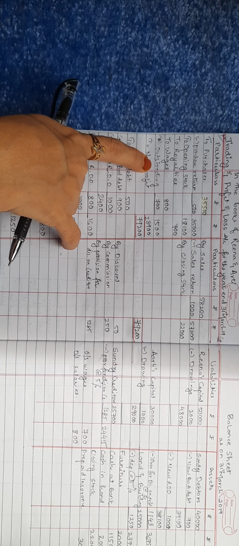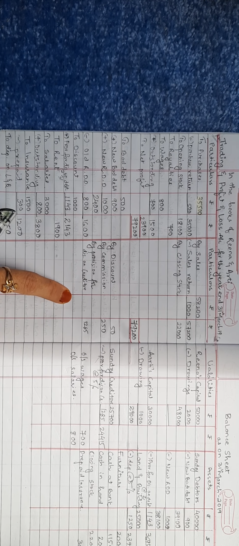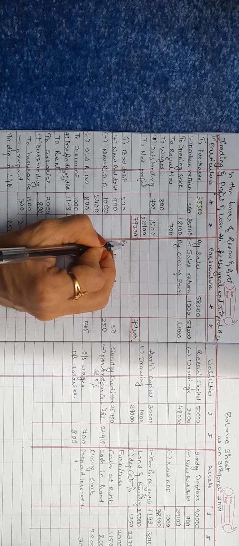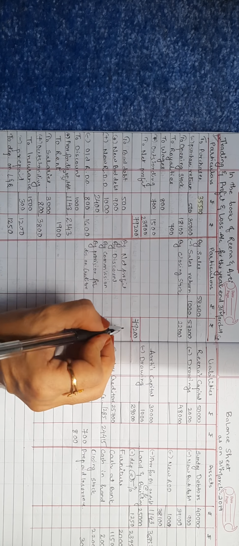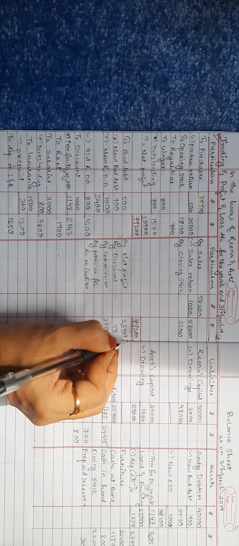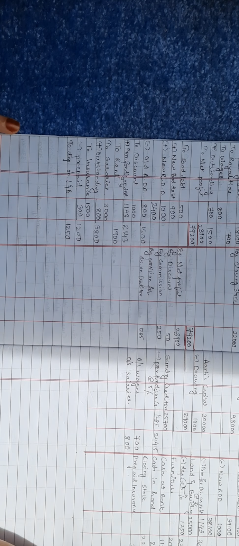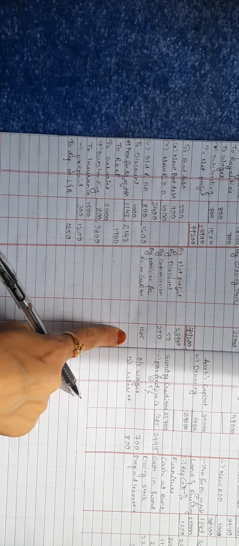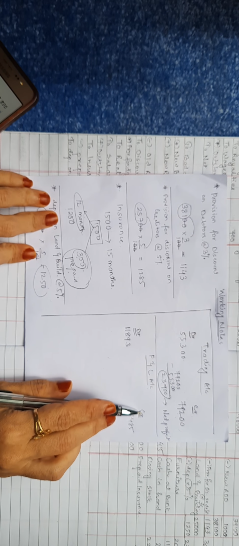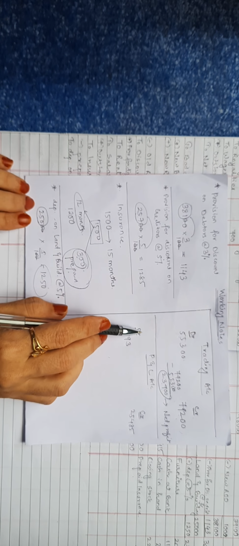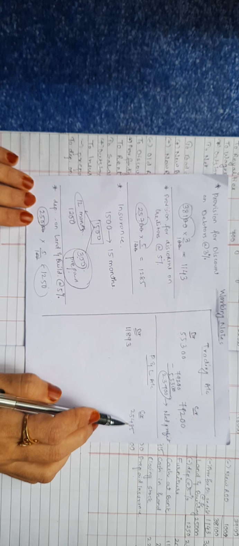This net profit will be transferred to the next account's opposite side, means the profit and loss account's credit side, writing by net profit. 23,900 will be written in the outer column. Now we'll go for the closing of the profit and loss account. Again we'll consider the outer columns, the credit side's total of the outer column and the debit side's total of the outer column. The total of the credit side is 25,485 and the debit side's total is 11,893. You can observe the credit side's total is greater.